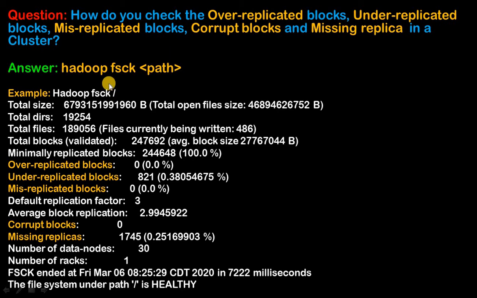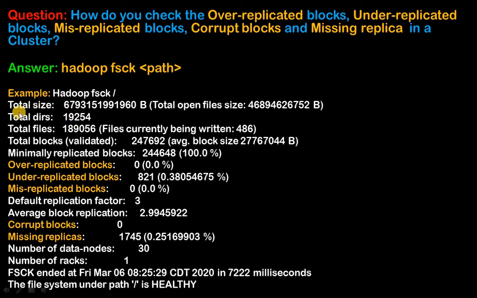It means we are going to see the root directory detail: in the root directory, how many over-replicated blocks, how many under-replicated blocks, how many misreplicated blocks, and how many corrupt blocks. By this way we can see the detail of these blocks. If we write hadoop fsck / and press enter, then we can see these details.